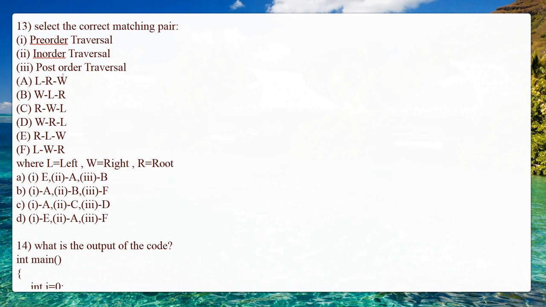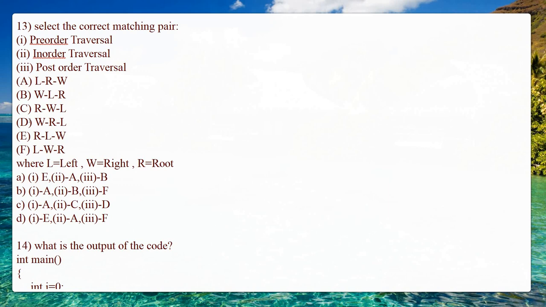Second one is A, and the post-order traversal means R should come at the end. So R is coming at the end, then the right node, left node, and then root node. So that is 3B. So you can say the first one is E.